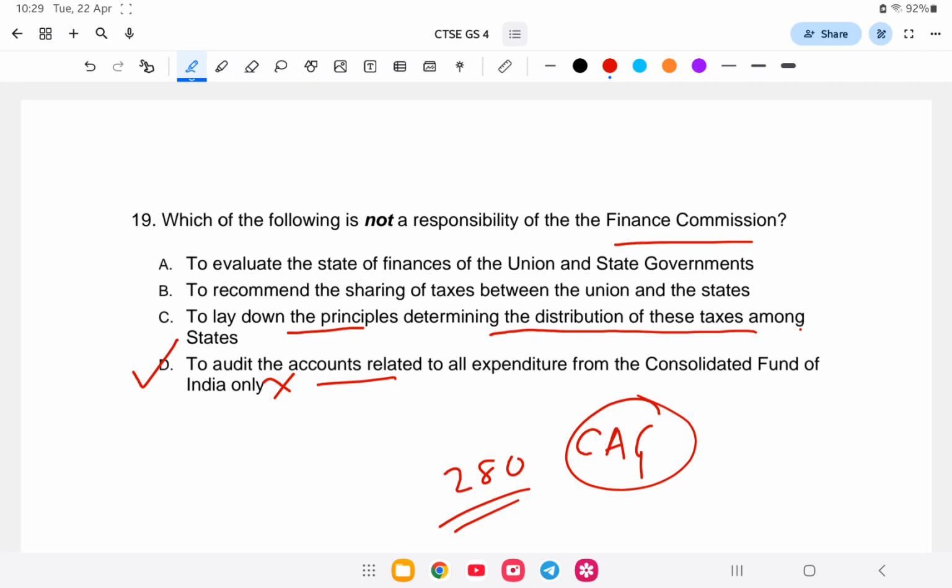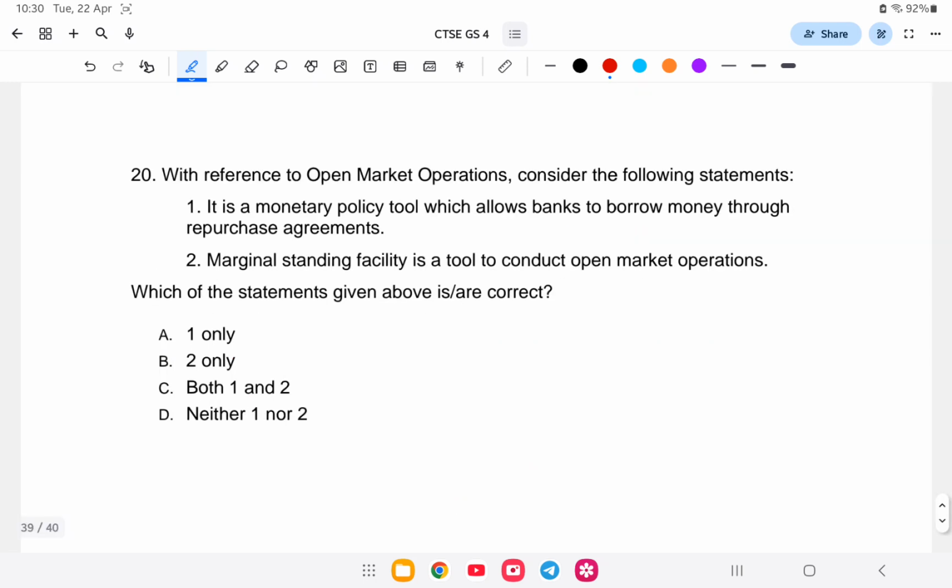So let us go to the last and final question for today. With reference to the open market operation, consider the following statements. It is a monetary policy that allows banks to borrow money through repurchase agreement, and marginal standing facility is a tool to conduct open market operation. So which of the following is correct? Open market operation is a quantitative tool, a tool to control the volume of money.